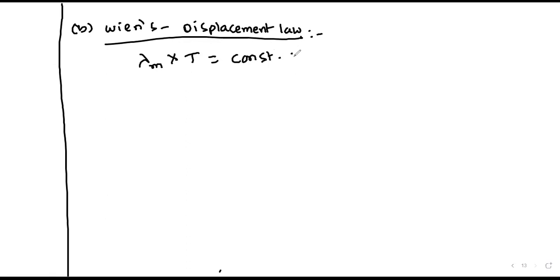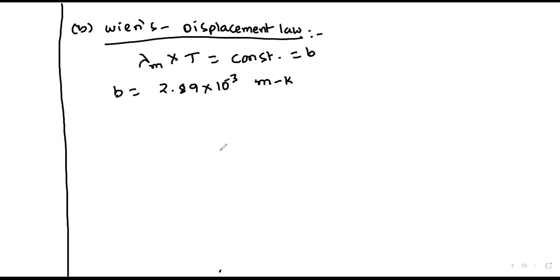And that constant we are indicating with b. This constant value is 2.89 into 10 power minus 3 meter Kelvin.